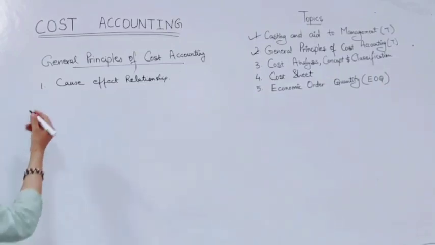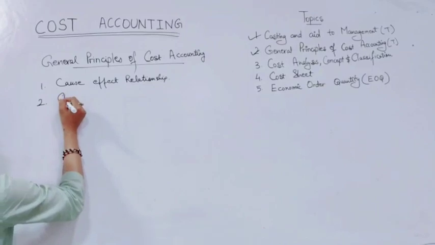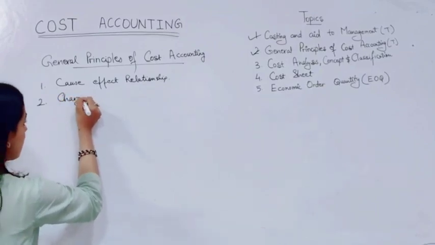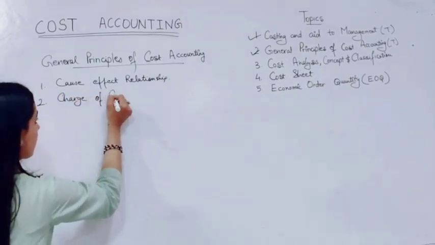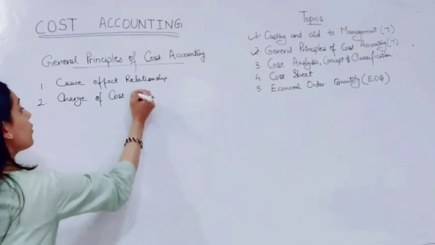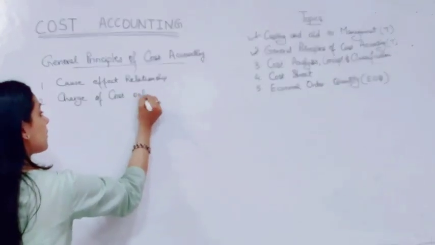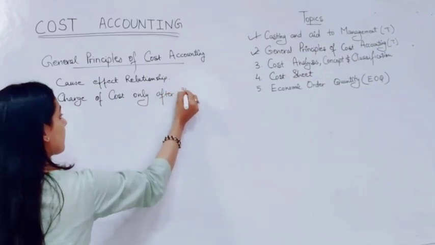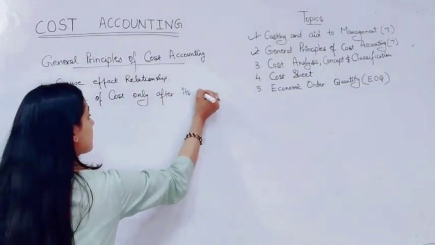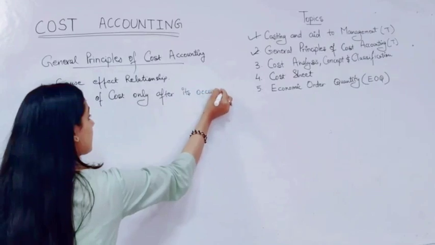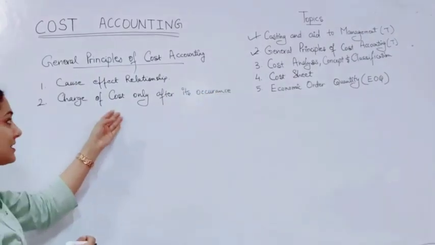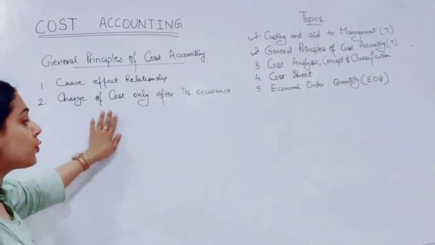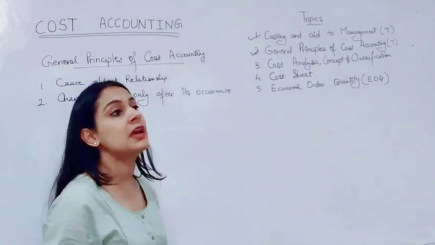The next will be charge of cost only after its occurrence. So this means we have to charge the cost only once we have incurred any kind of expense.